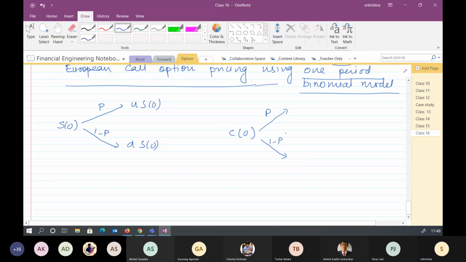Right. With probability P, what should be the value of this call option at T equal to 1, when we assume that the asset price has moved to US0? In that case, what should be the value of this call option?